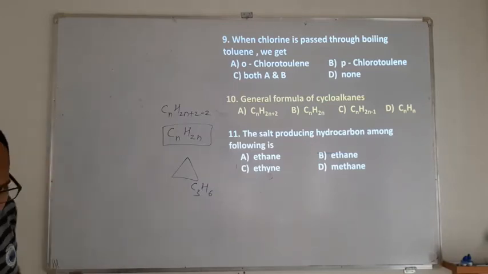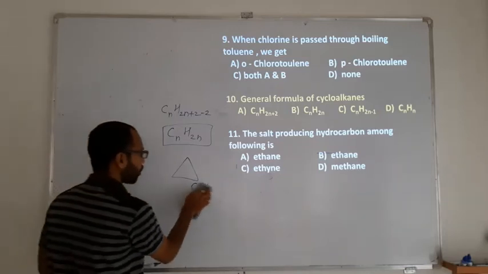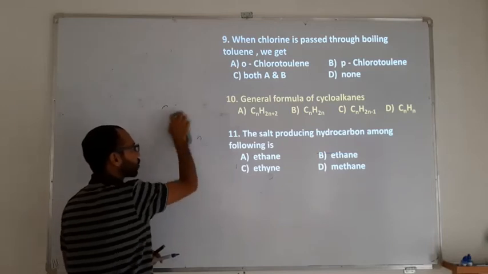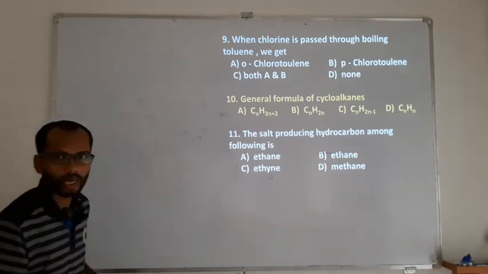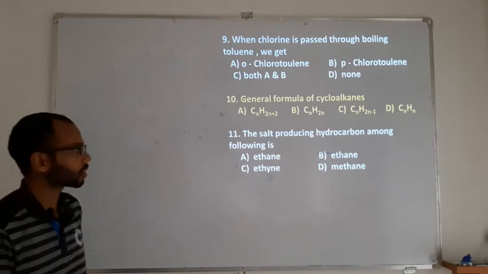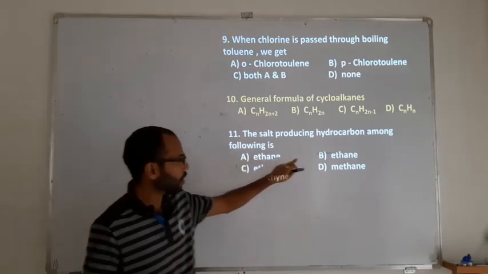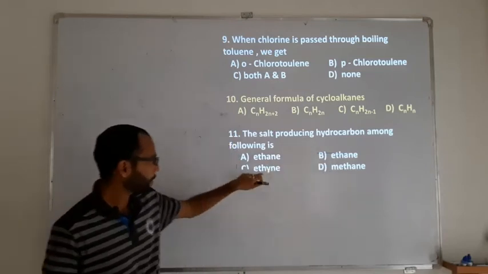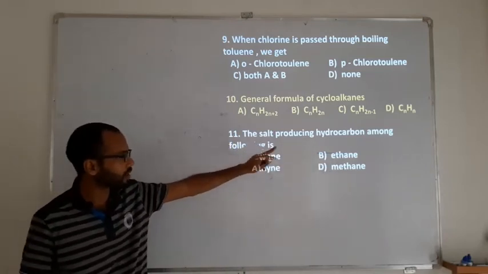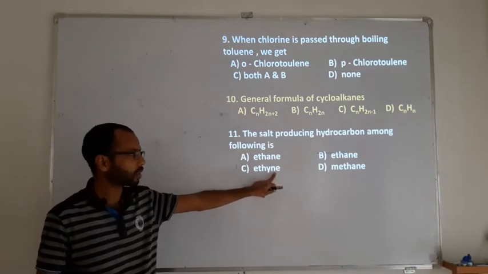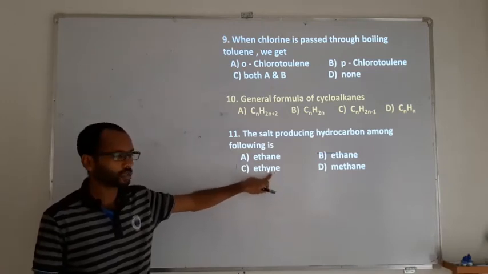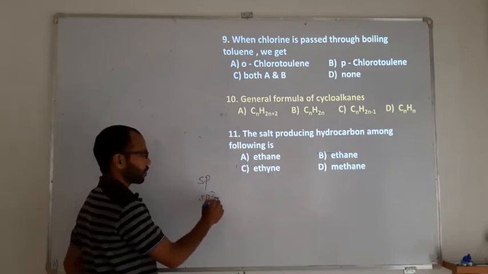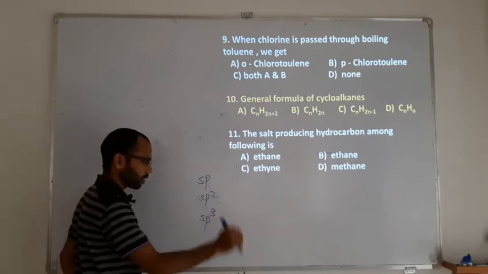The salt producing hydrocarbon among the following. See, the hydrocarbon that produces a salt should have a more acidic nature, because when an acid reacts with a base, then only a salt can form. So ethane, methane are alkanes, and this is ethyne. A triple bond stands for sp carbon atom, a double bond is sp2, and a single bond is sp3.